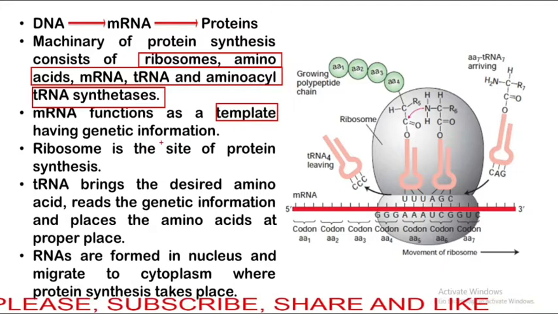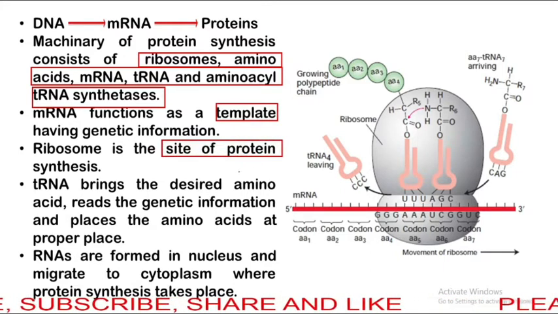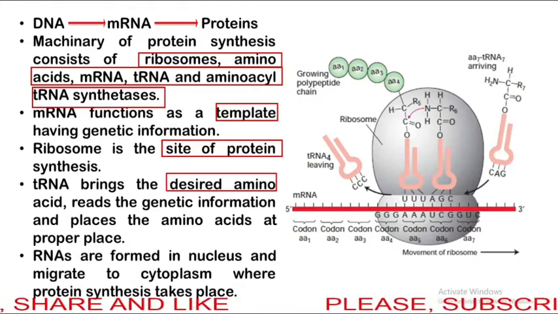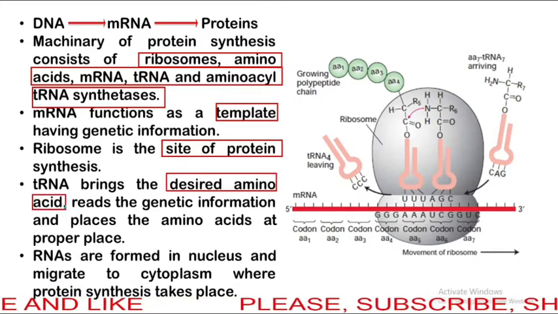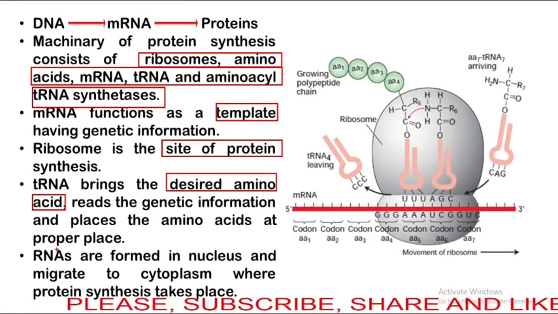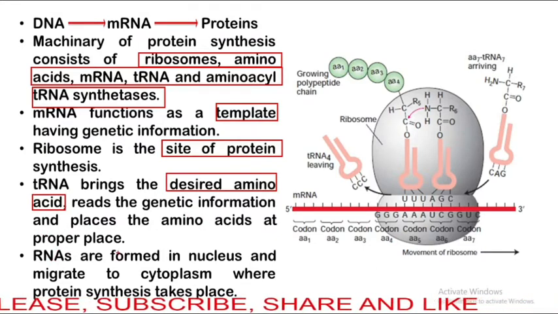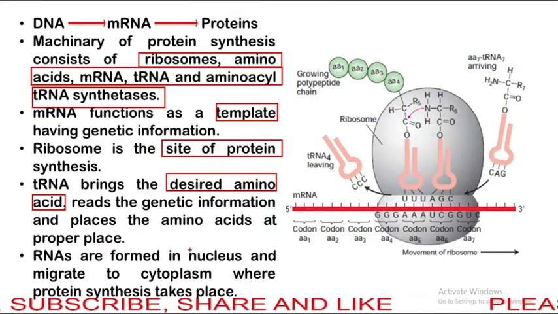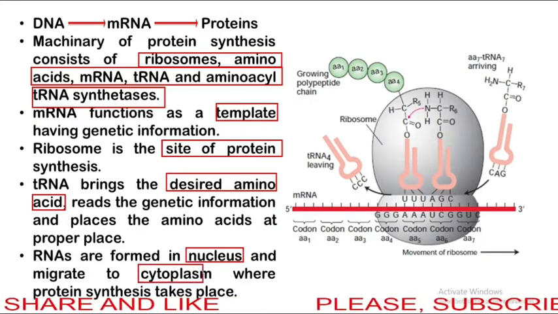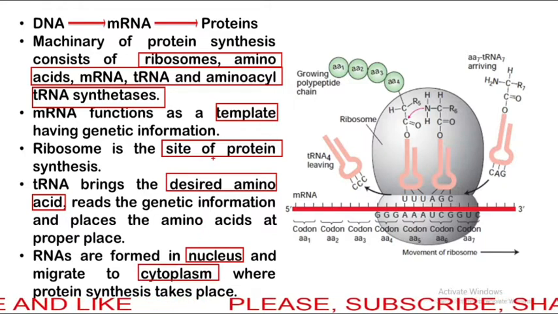Ribosome is the site of protein synthesis. tRNA brings the desired amino acids to the ribosome and places the amino acid at the proper places. RNAs are formed in the nucleus and migrate to the cytoplasm where protein synthesis takes place.